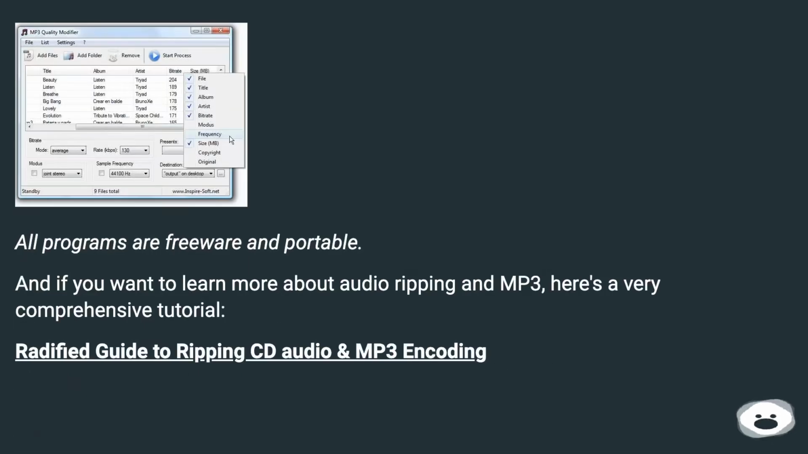All programs are freeware and portable. And if you want to learn more about audio ripping and MP3, here's a very comprehensive tutorial: Rodified Guide to Ripping CD Audio and MP3 Encoding.